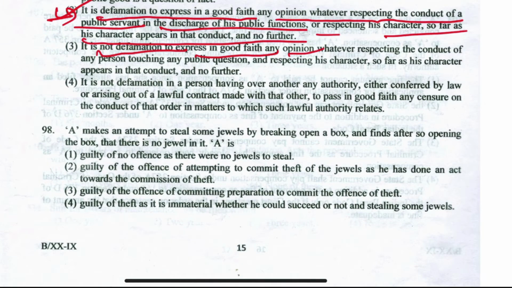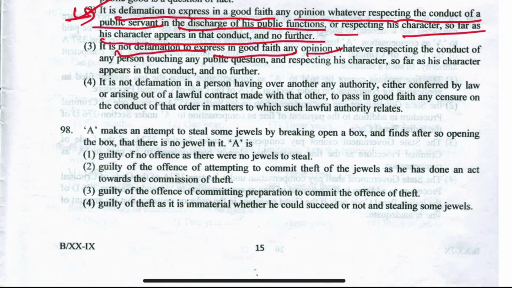Question 98. A makes an attempt to steal some jewels by breaking open a box and finds, after opening the box, that there is no jewel in it. So what is the offense A did? Guilty of no offense as there was no jewel to steal, or guilty of the offense of attempting to commit theft of the jewel as he has done an act towards the commission of theft, or guilty of the offense of committing preparation to commit the offense of theft, or option 4, guilty of theft as it is immaterial whether he could succeed or not, in stealing of some jewels.